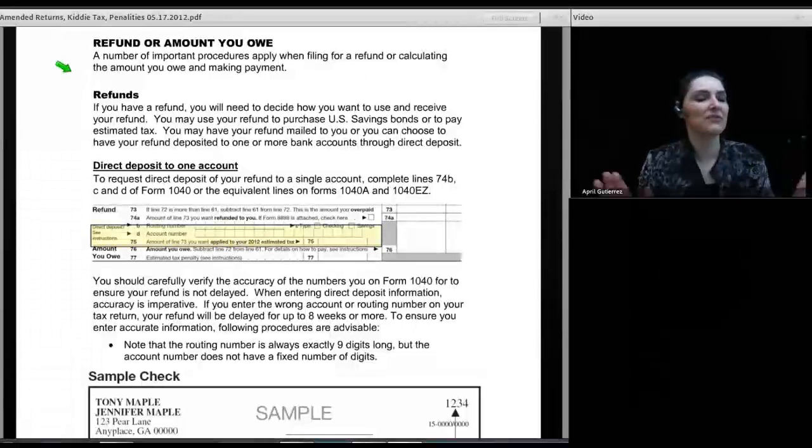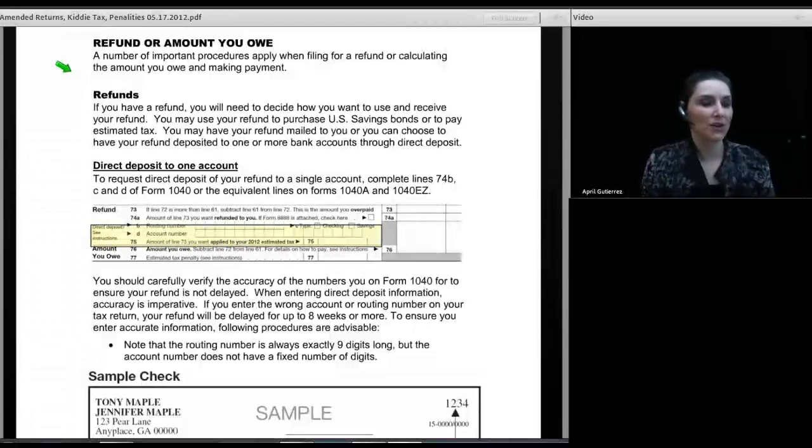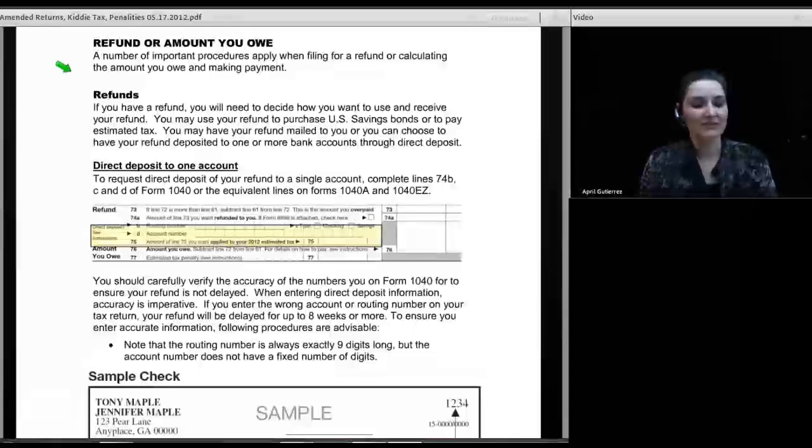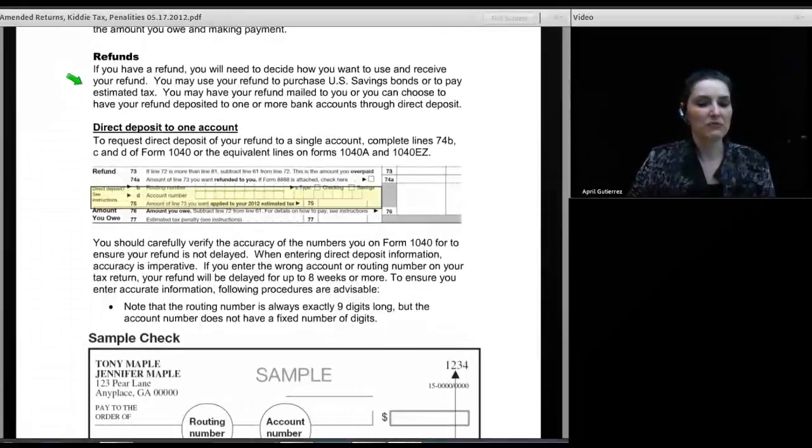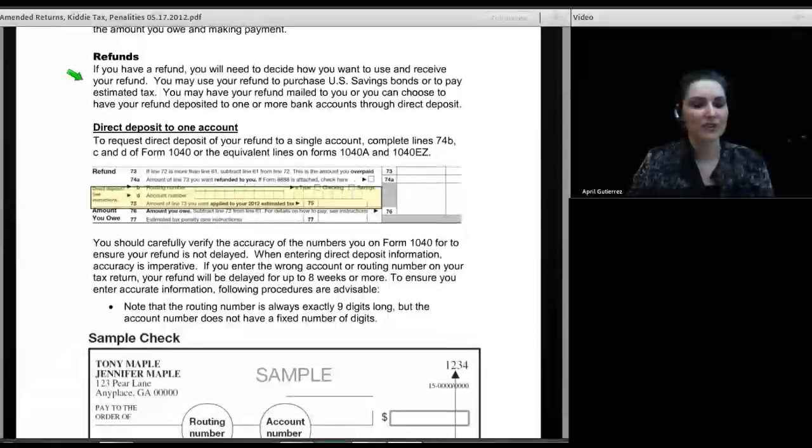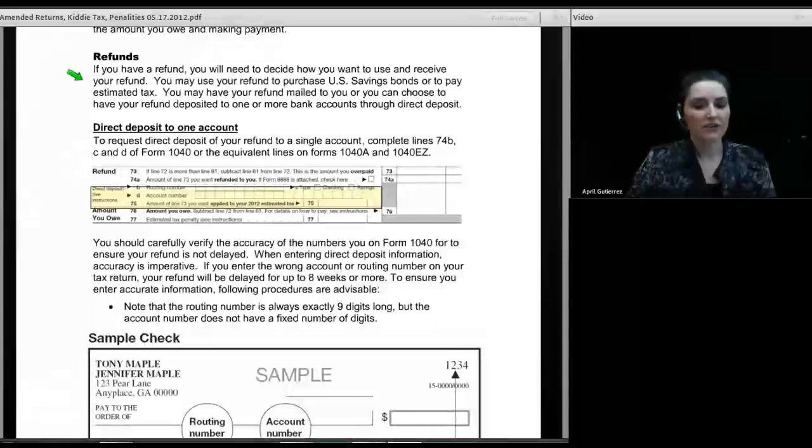All right, so we got the refund, maybe, or maybe we owe. And we're going to start with the positive side of things. I have a refund, now what? If you have a refund, you will need to decide how you want to receive your refund. There are a number of different ways that you can go about receiving your refund. You can use your refund to purchase U.S. savings bonds or to pay estimated tax. You can have your refund mailed to you, or you can choose to have your refund deposited into one or more bank accounts through direct deposit.